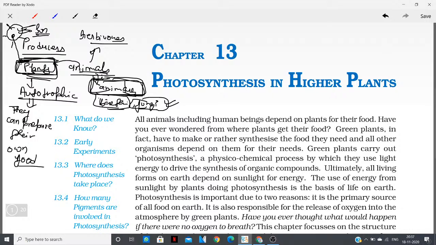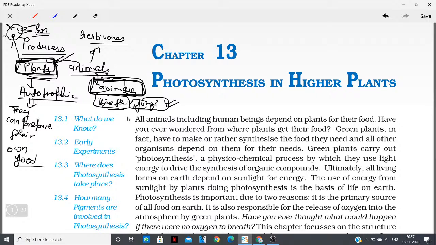Now we will study how these plants are able to capture sunlight from the sun, and convert this light energy into food, into chemical energy. This energy is stored in the form of chemical bonds. So in this chapter we will understand that.